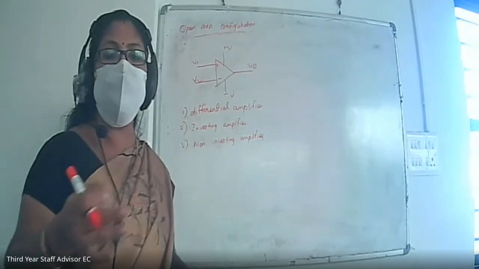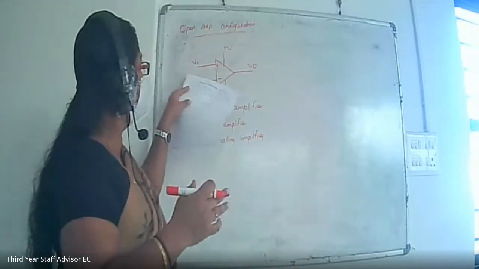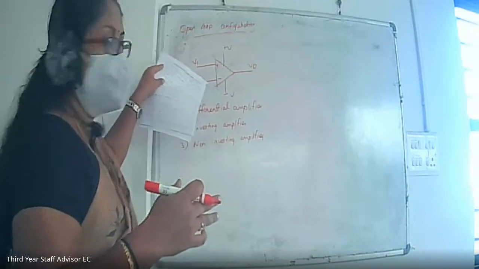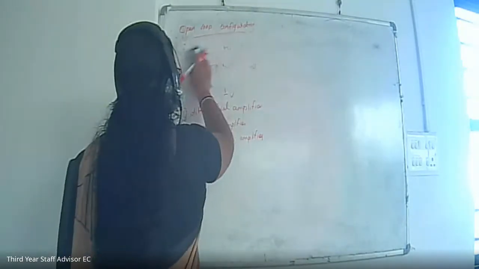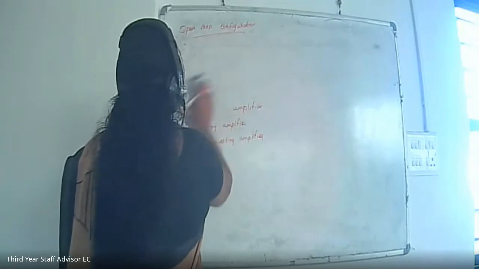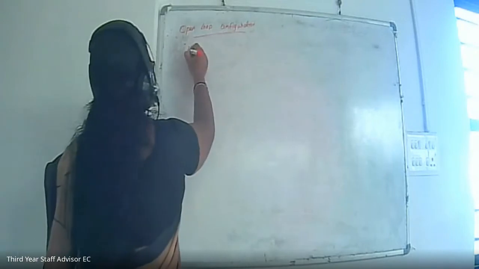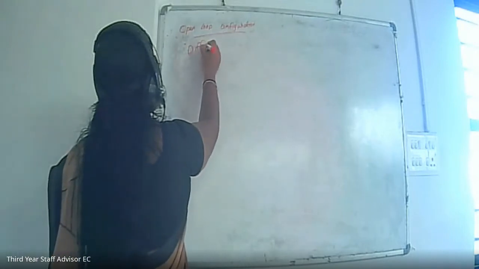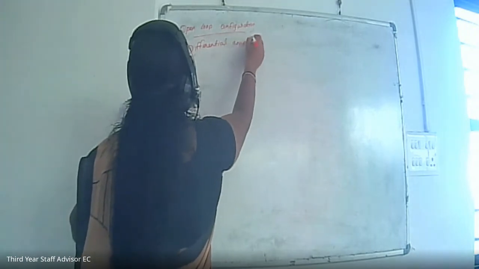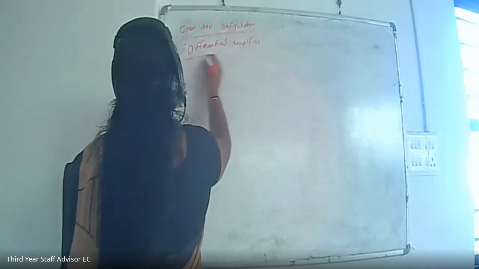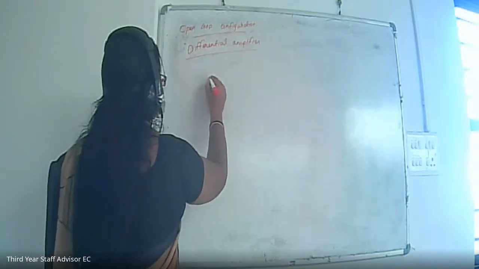So differential amplifier is used to find the difference between the input signals. So it is similar to the op-amp configuration that I have already drawn here. So let us draw a neat diagram like this. So first is differential amplifier. In that we can draw it like this, differential amplifier.